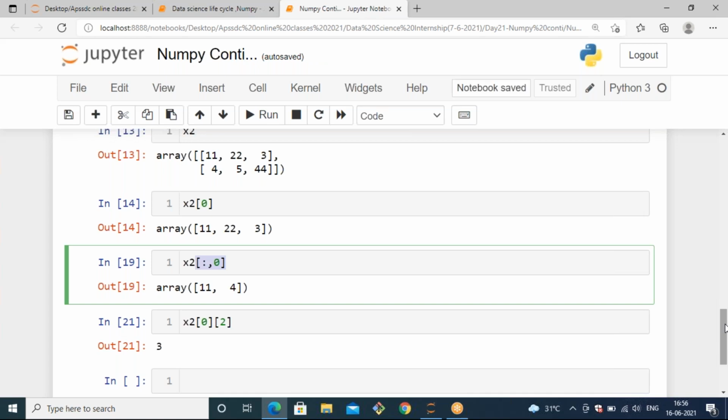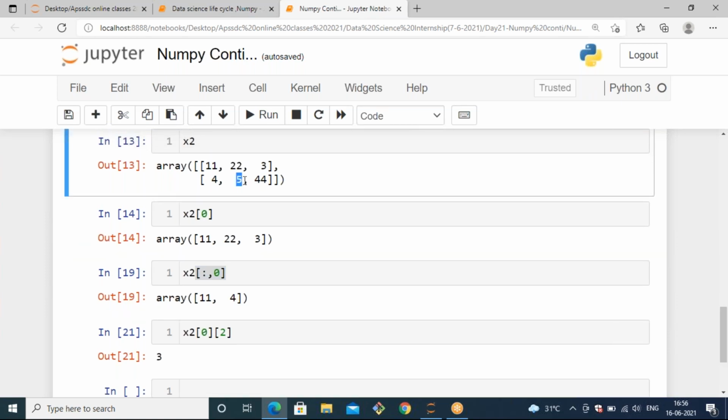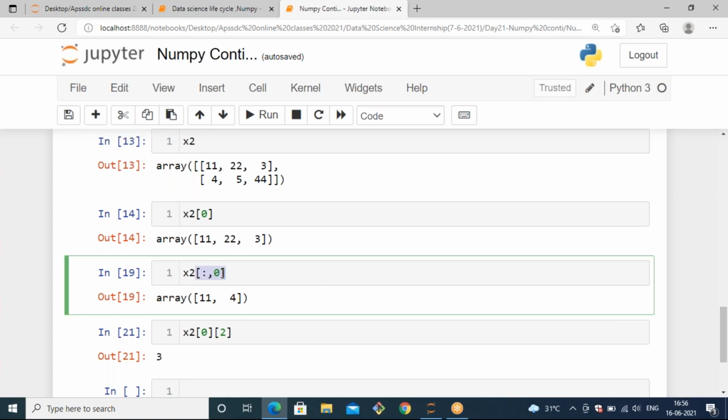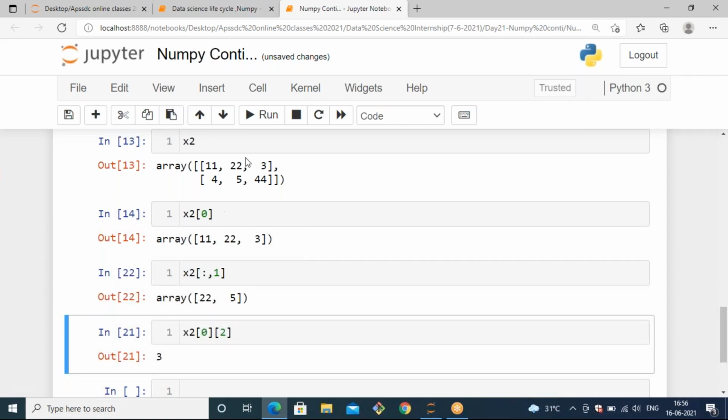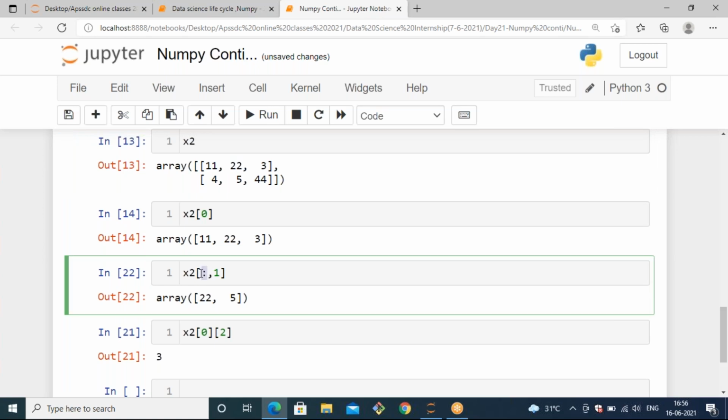I'm going to tell you again how you can access the second column. Somebody asked me to explain accessing the second column. The second column is nothing but 22 and 5, which can be called the first index column. In that case, you can mention 1. If I mention 1, now you will get that second column's values: 22 comma 5. Make sure that before that you specify that all rows are included, because only by including all rows can we access the columns. So this is mandatory.